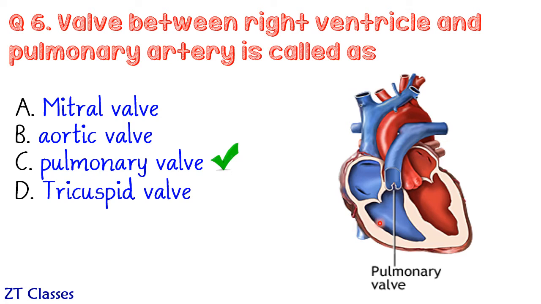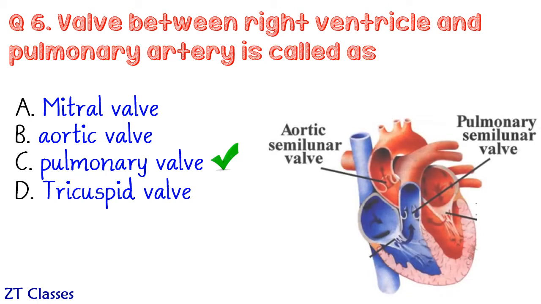Here is your right ventricle and this is your pulmonary artery, and in between you have got pulmonary valve. The pulmonary valve and aortic valve, these two valves look like half moon and thus they are called as SL valve or semi-lunar valve.